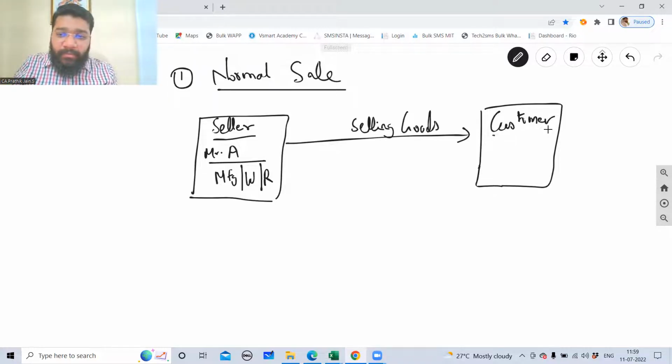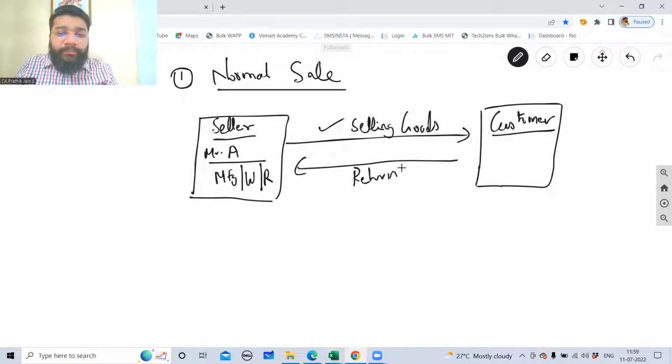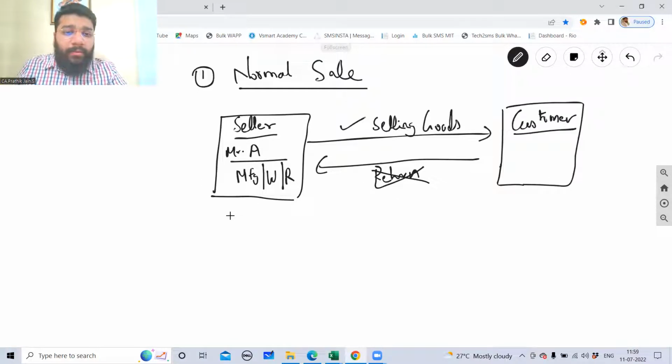Here, guys, normally in any business, once the goods are sold, they don't take them back as a return. I'm talking about those businesses where once you sell the goods, you cannot return the goods back. Return is not allowed. Which kind of businesses are such businesses where they sell goods and don't take the return?